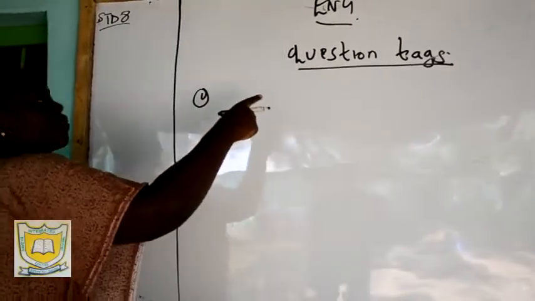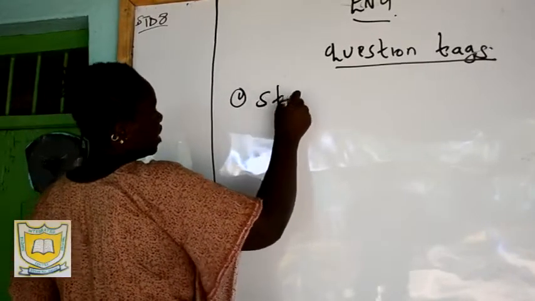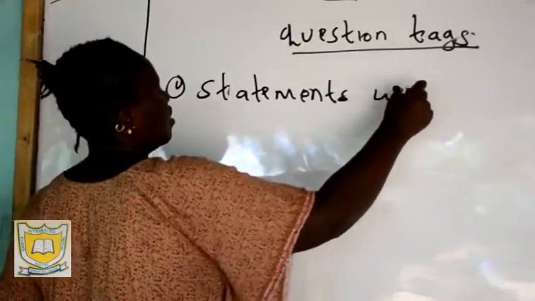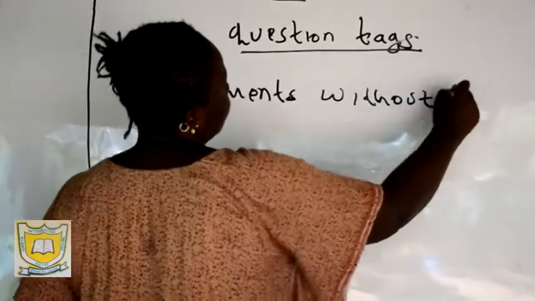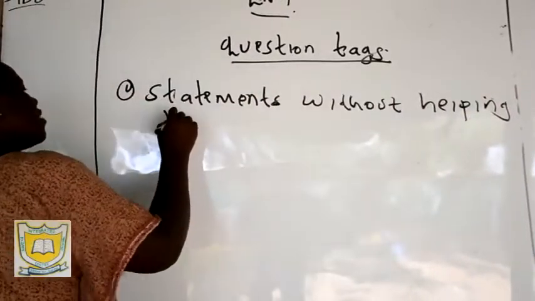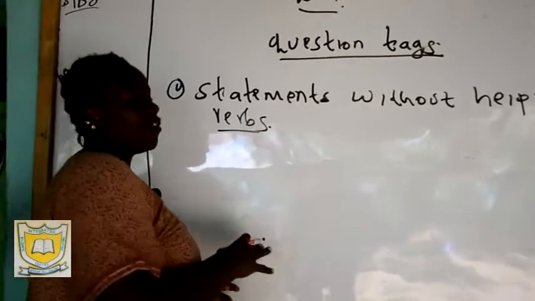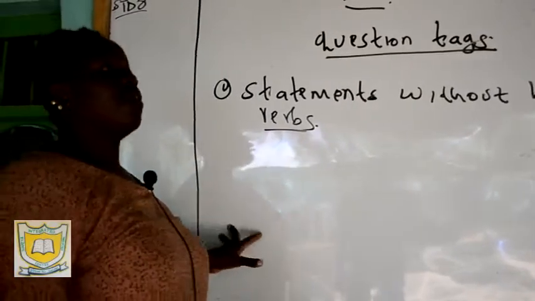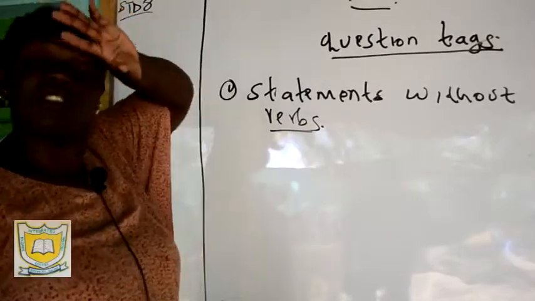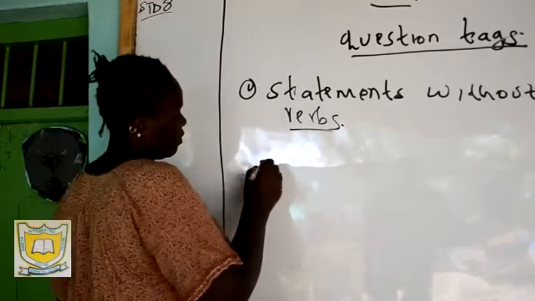So we are going to view question tags, but under one, statements without helping verbs. Now, for you to have a question tag, the helping verb in the statement must correspond with the helping verb in the question tag. This is what I mean if I say they must correspond.